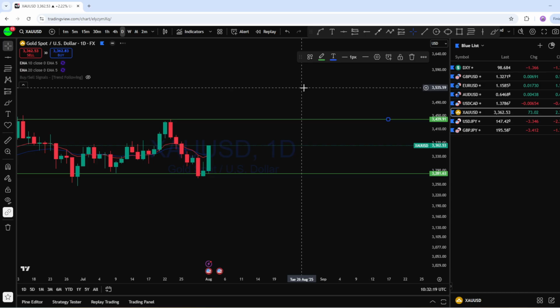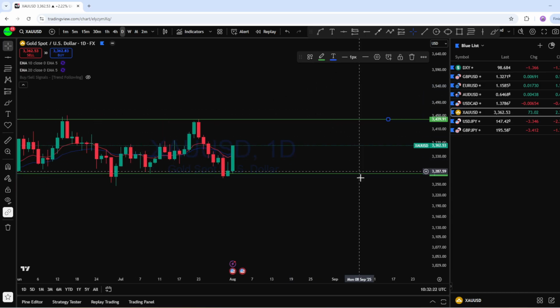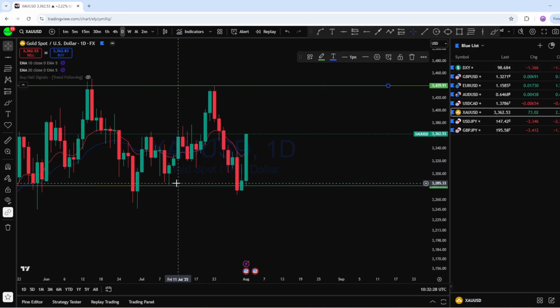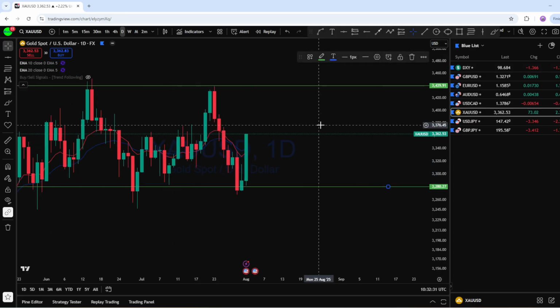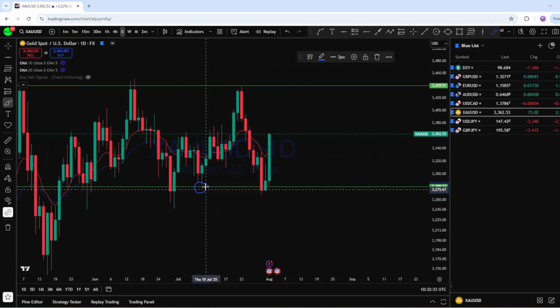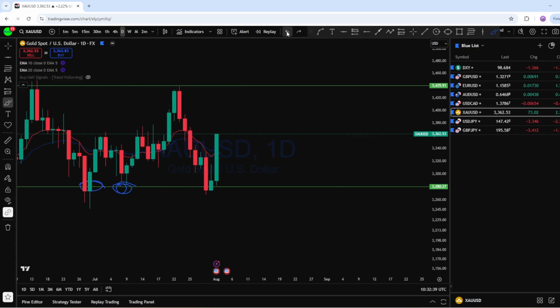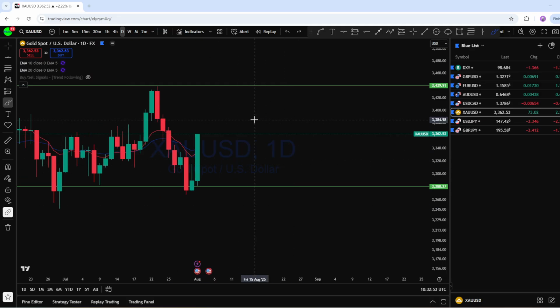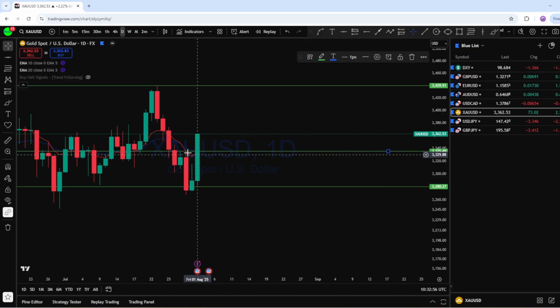If we look at the daily time frame on gold, we can see this is showing bullish market structure on the daily, and this is an important level of support on gold. This is the daily support, and also support here, which also turned into support, and from that support we see there is a sharp rejection back to the upside. On the last day of the trading week, a long bullish candle formed on the daily, giving XAUUSD the potential to remain bullish here.